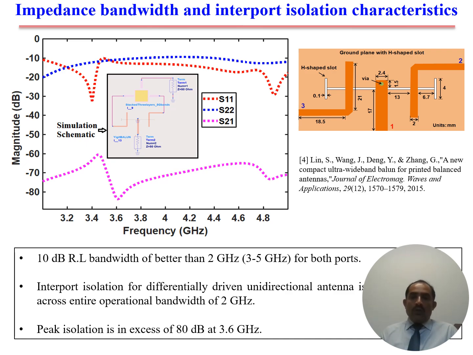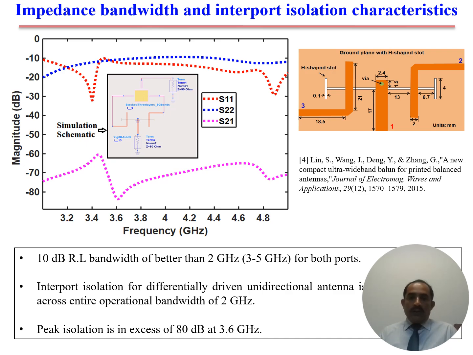So when this is connected on port 2 and port 3, as you can see in this simulation schematic, then we can achieve very high isolation, more than 60 dB over the entire impedance bandwidth, and the peak isolation is in excess of 80 dB. So this configuration gives us the 10 dB impedance bandwidth of 2 GHz, and isolation is better than 60 dB across the entire bandwidth.